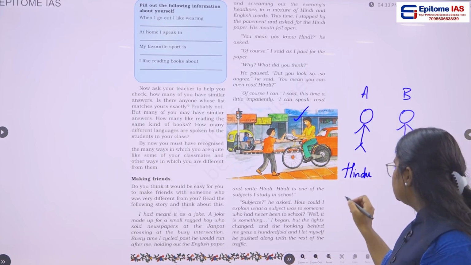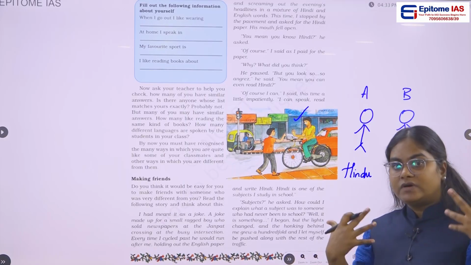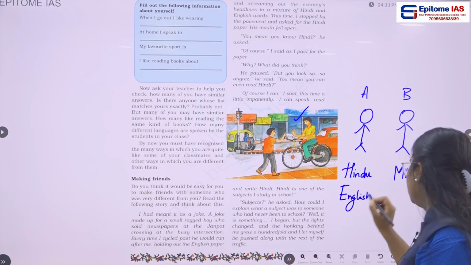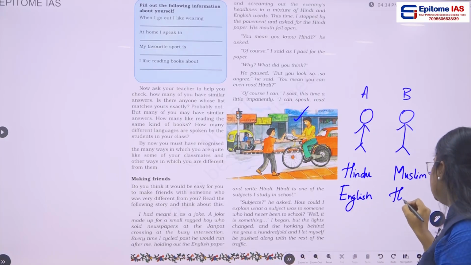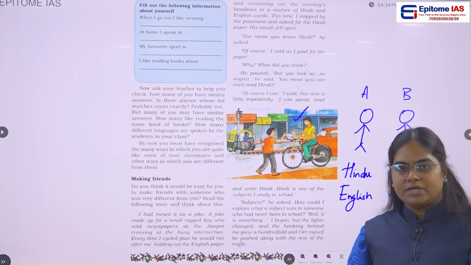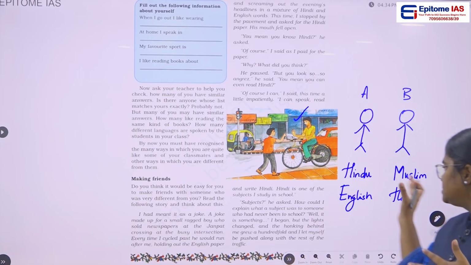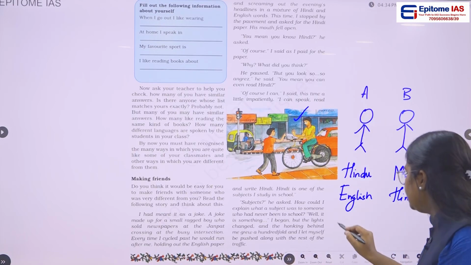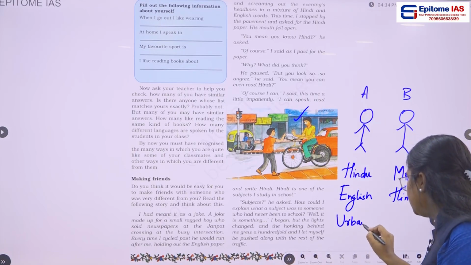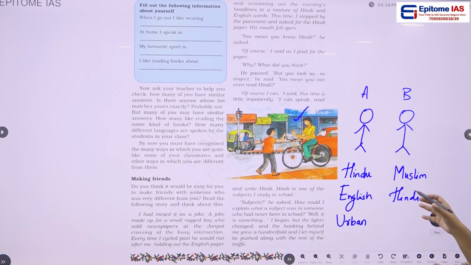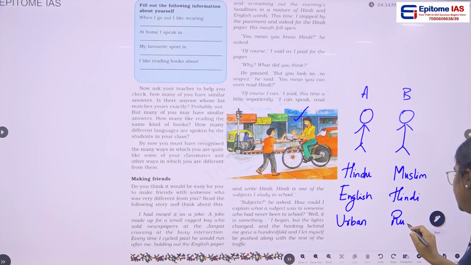Person A's language, his way of speaking, is English, and person B's is Hindi. Your mother tongue might be something else, but here we'll consider that he speaks Hindi. Another difference: person A belongs to an urban area, but person B comes from a rural area.